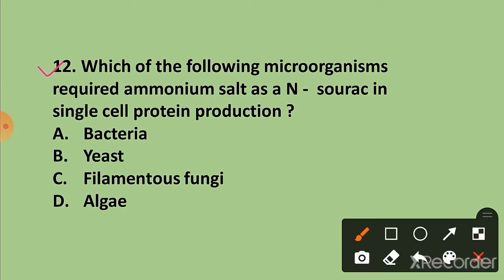Question 12. Which of the following microorganisms require ammonium salt as a nitrogen source in single cell protein production? The correct answer is option C. Filamentous fungi require ammonium salt as a nitrogen source in single cell protein production.